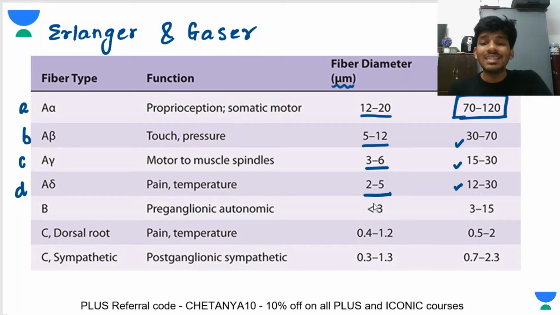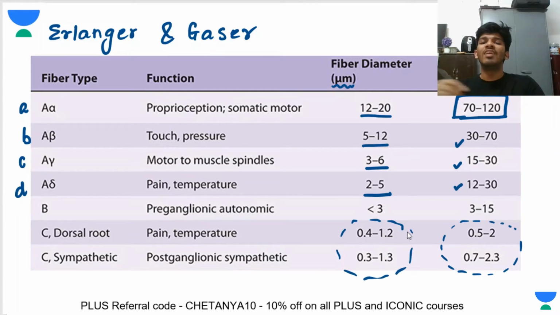Then if you talk about the C kind of fibers, these are unmyelinated fibers which have very, very small diameters. So their conduction velocities are very low. They're the least conduction velocities. They have the smallest diameters. They're unmyelinated, so they are very unfavorable for fast conduction. They are required for slow conduction. These are the C kind of fibers, and they're of two types: the fibers in the dorsal root ganglion, and the sympathetic fibers, right?